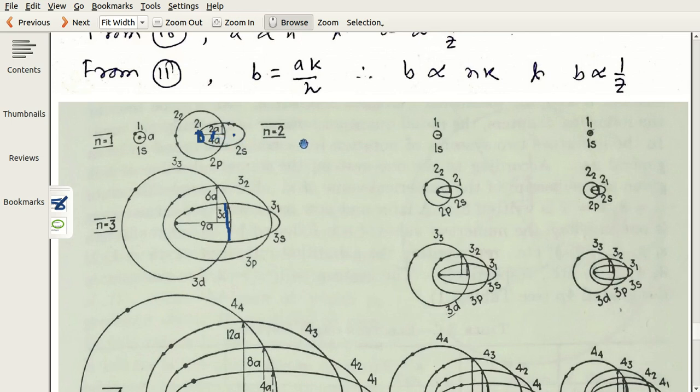And for other elliptical cases, that same half or 1/3 relation for helium plus or lithium 2 plus will be maintained corresponding to the major axis of the elliptical path.